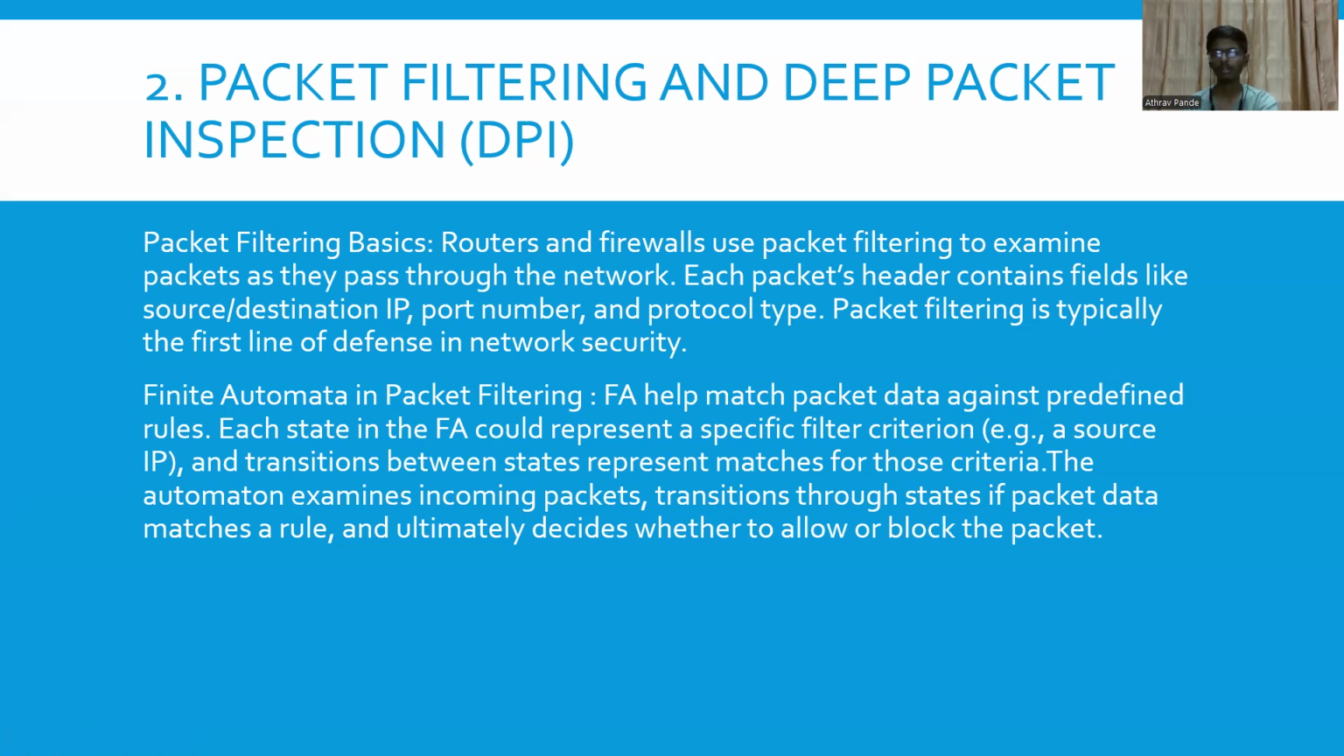Packet filtering is typically the first line of defense in network security. So finite automata can help with matching packet data against predefined rules. Each state in finite automata could represent a specific filter criterion, for example, source IP address, destination IP address, port number, or protocol type, and each transition between states represents a match for those criteria. The automaton examines the incoming packet, transitions through those states, and if packet data matches the rule, ultimately decides whether to allow or block the packet.